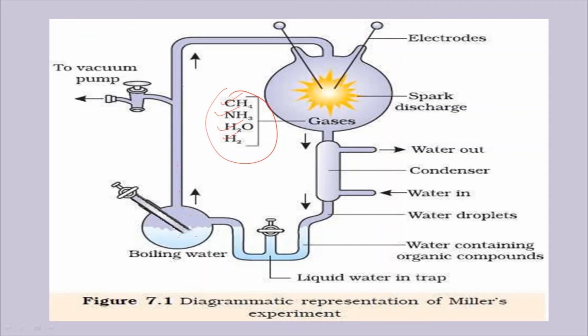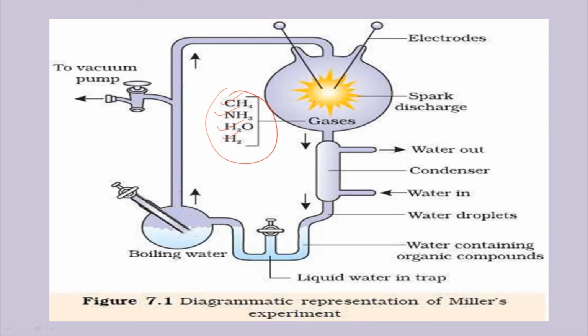An electrode produces a spark. This spark helps in the dissociation of these molecules. That is, hydrogen is dissociated into H plus ions.